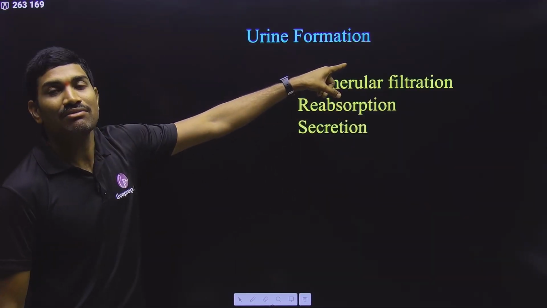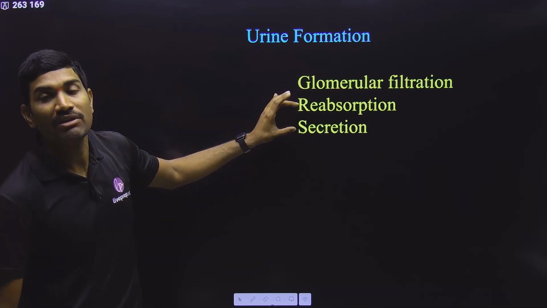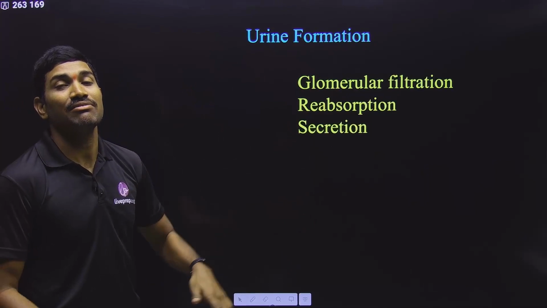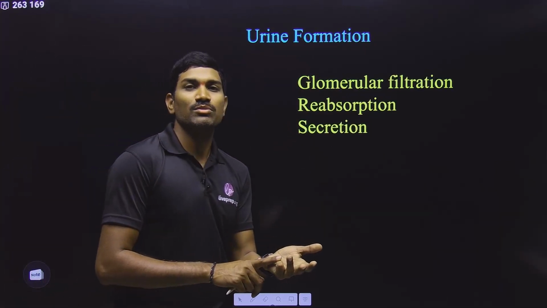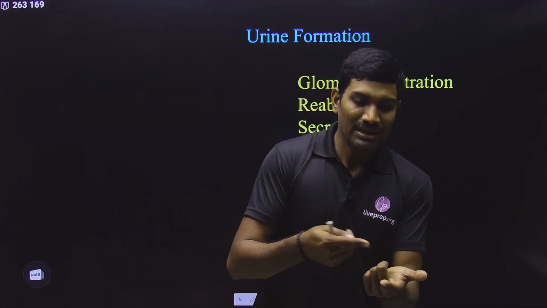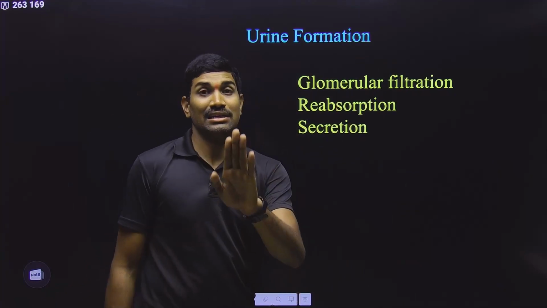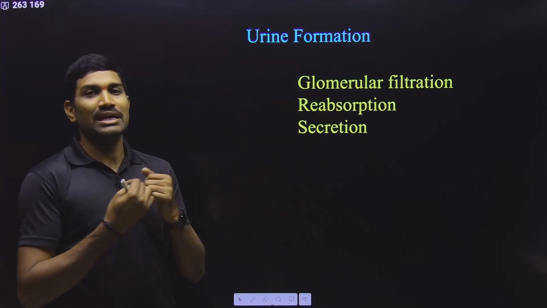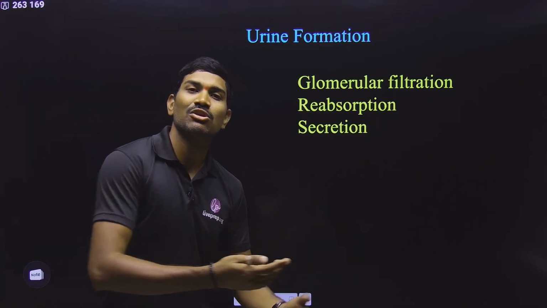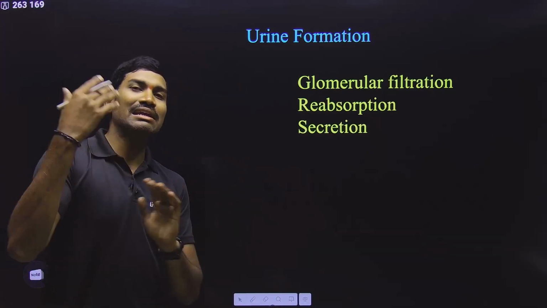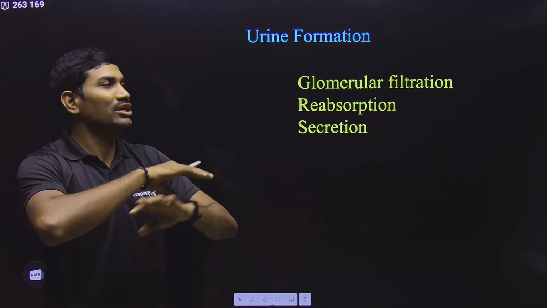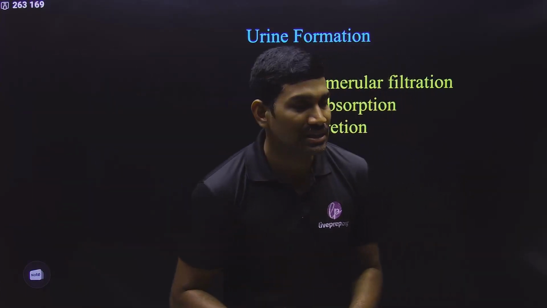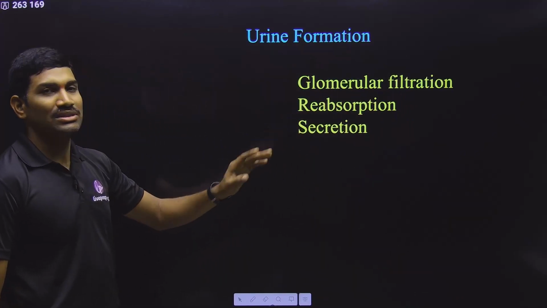And before it is converted into urine, there are some things that are happening. Reabsorption is taking place, and secretion is taking place at various locations: the proximal convoluted tubule, Henle's loop, the distal convoluted tubule, and the collecting duct. In all these locations, reabsorption and secretion take place, and finally whatever is left over, that will be called urine. Please understand this.